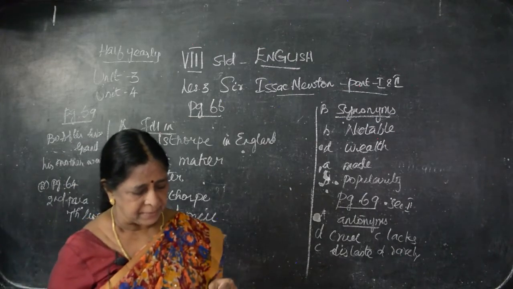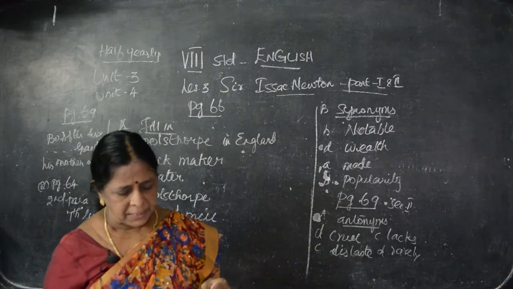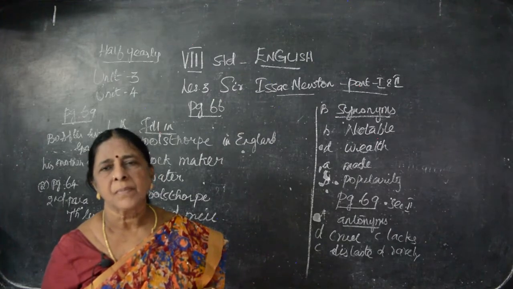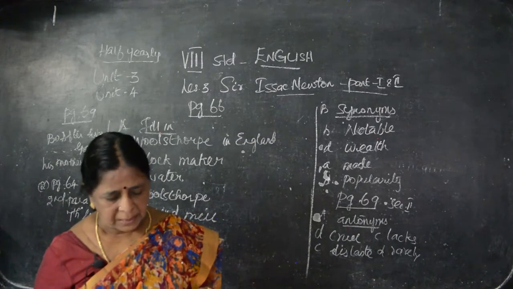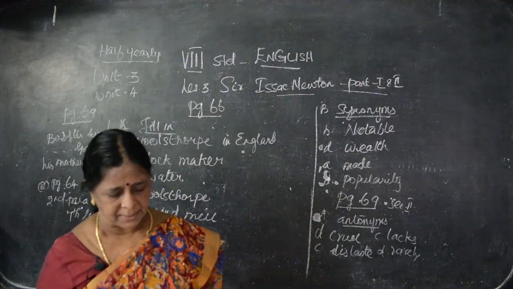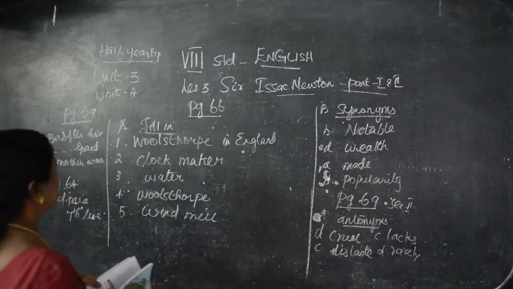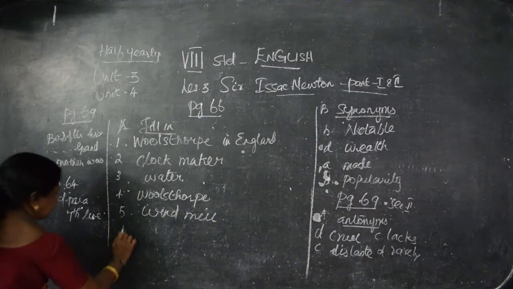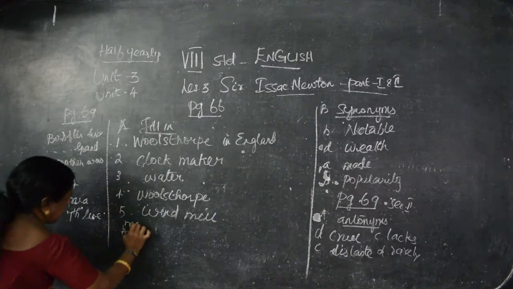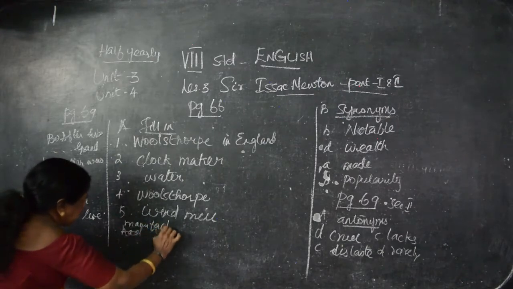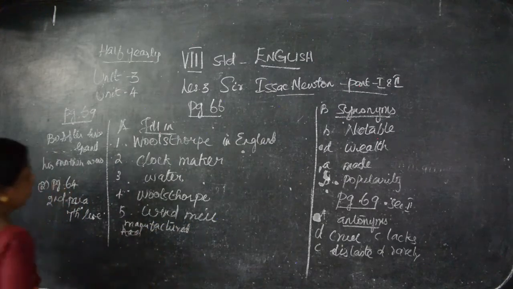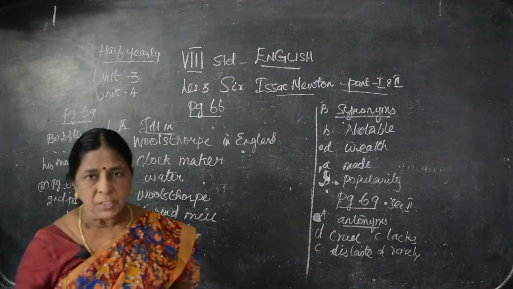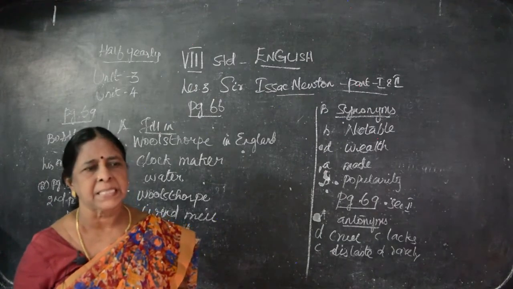What is the seventh line? He had a set of little tools and saws of various sizes. Close the bracket. From there, little tools. So in the place of had, you have to strike out had and write manufactured. So our answer will be, he manufactured a set of little tools and saws of various sizes. Clear?